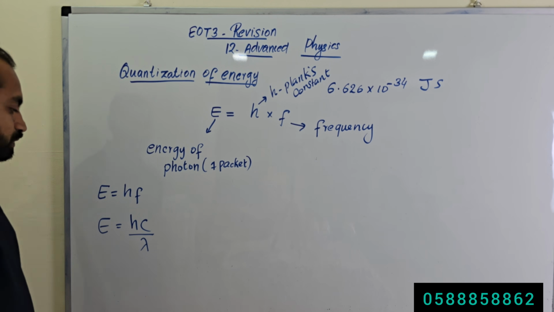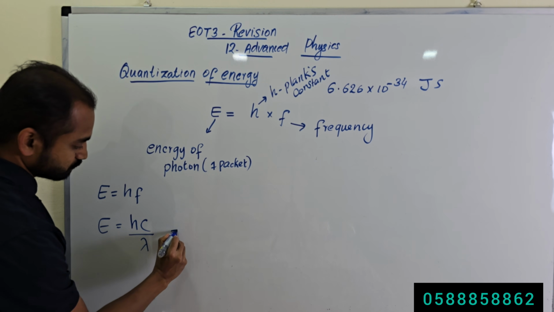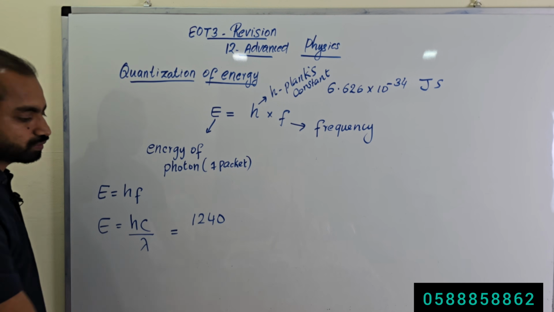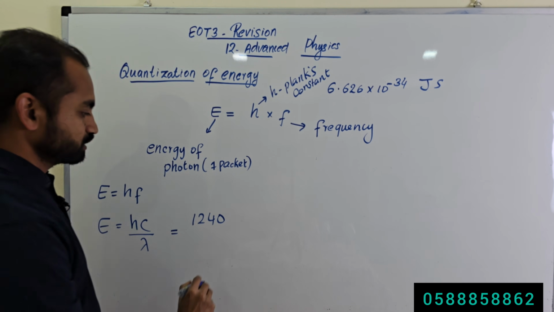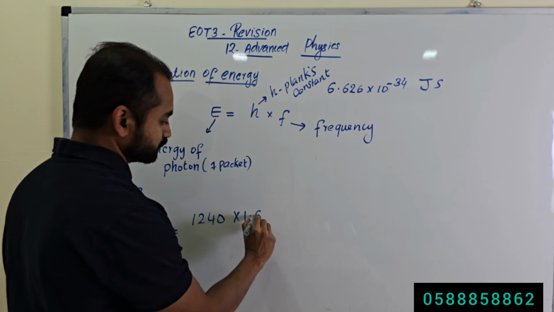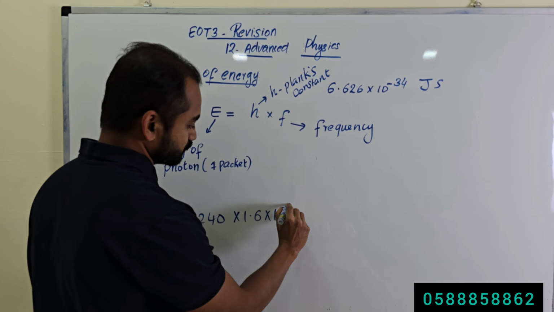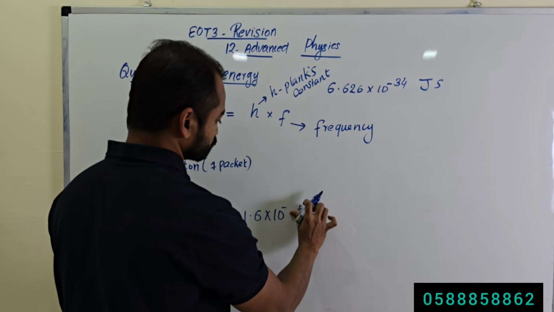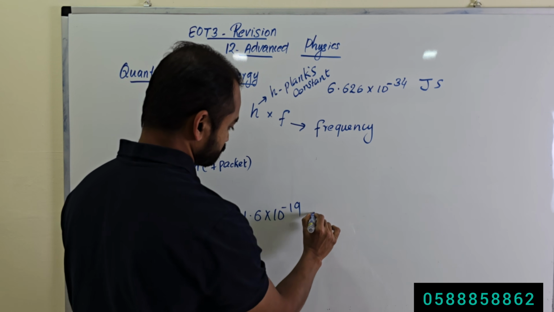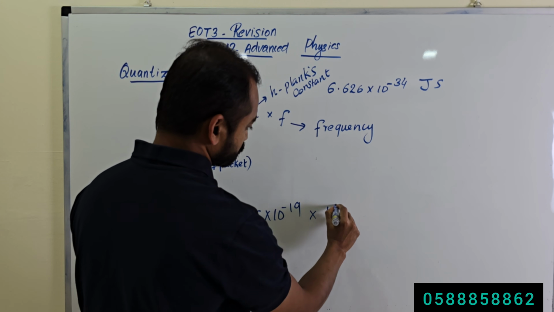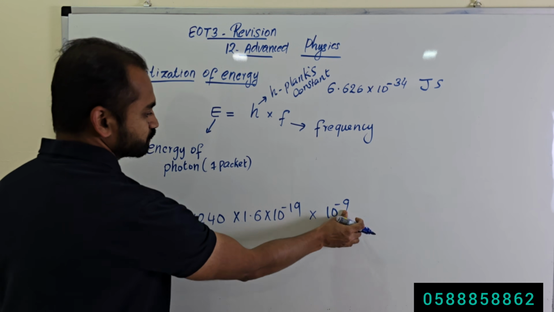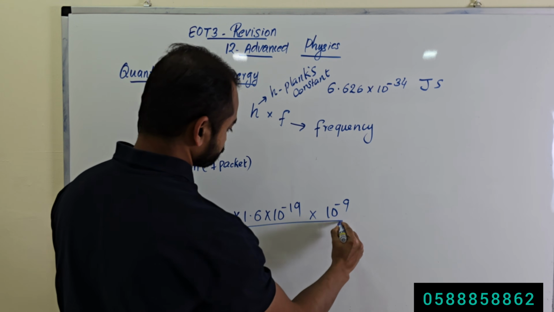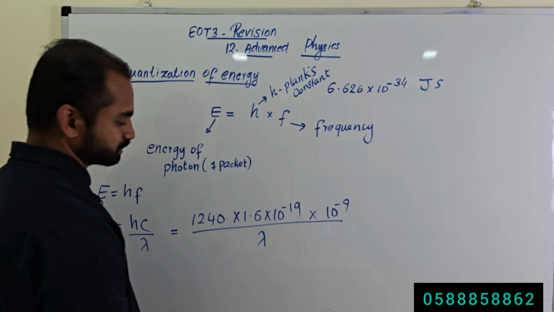When we multiply this H and C, we will get something like this: 1240 times 1.6 times 10 to the power minus 19 times 10 to the power minus 9, divided by lambda.